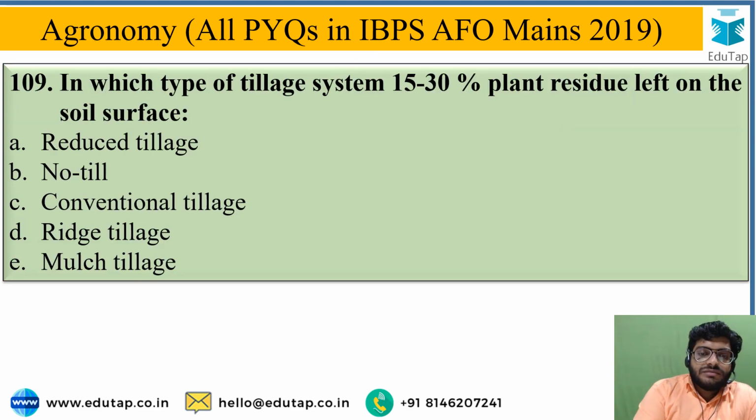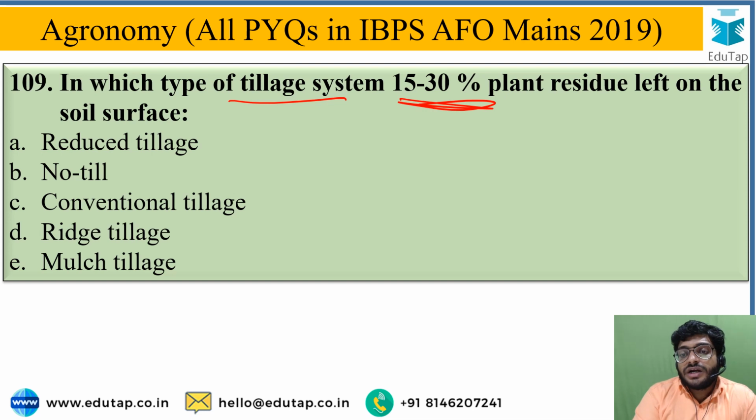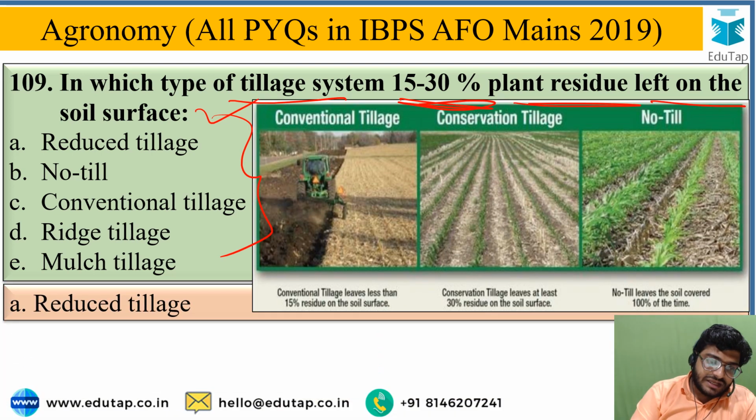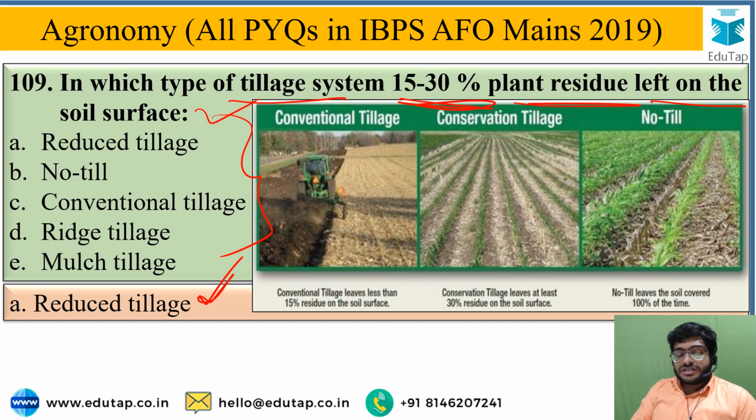In which type of tillage system are 15 to 30% of plant residues left on the soil surface? From this option the correct answer is reduced tillage. The range of reduced tillage is where 15 to 30% of crop residues are left over the soil. In conventional tillage only up to 15% of crop residues is left over the soil, and in no-till 100% of crop residues are left over the soil surface.